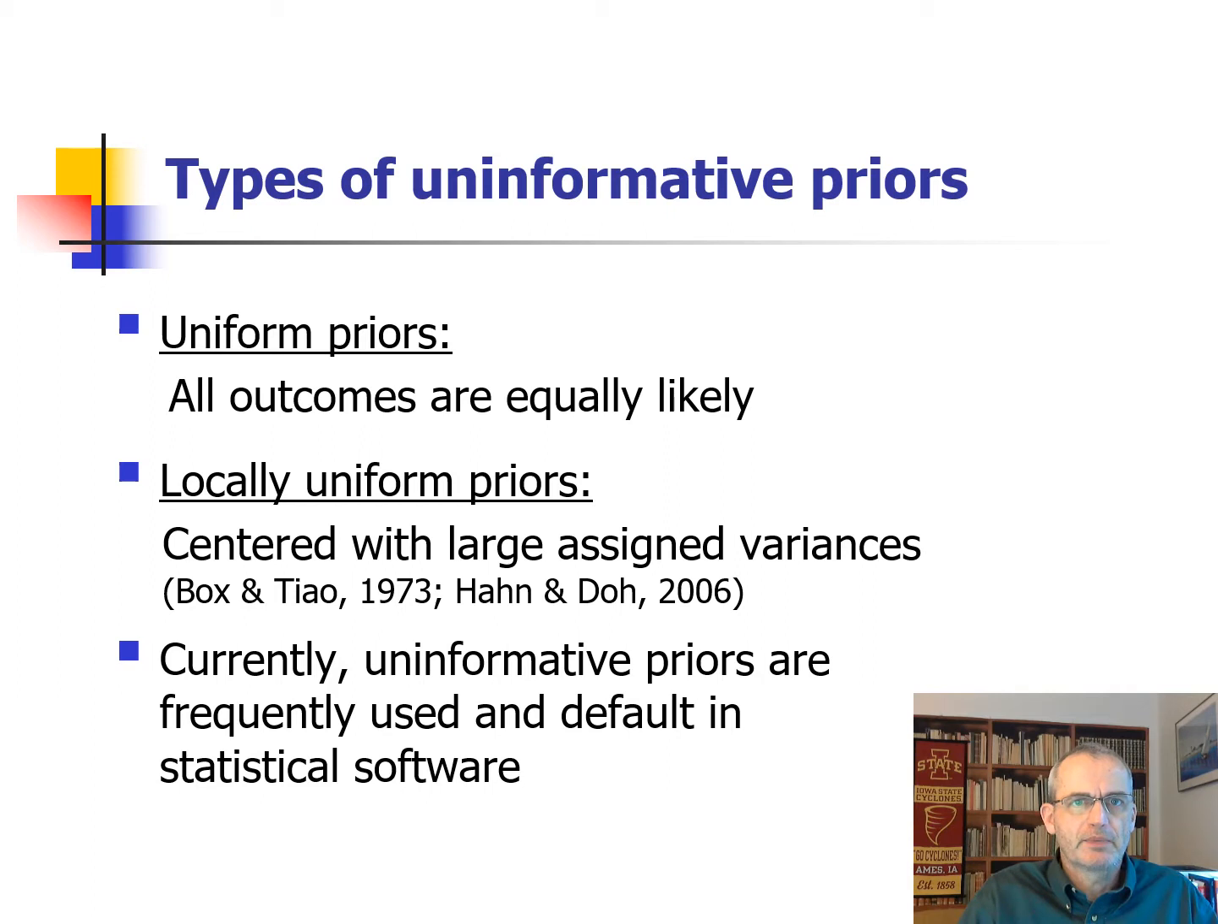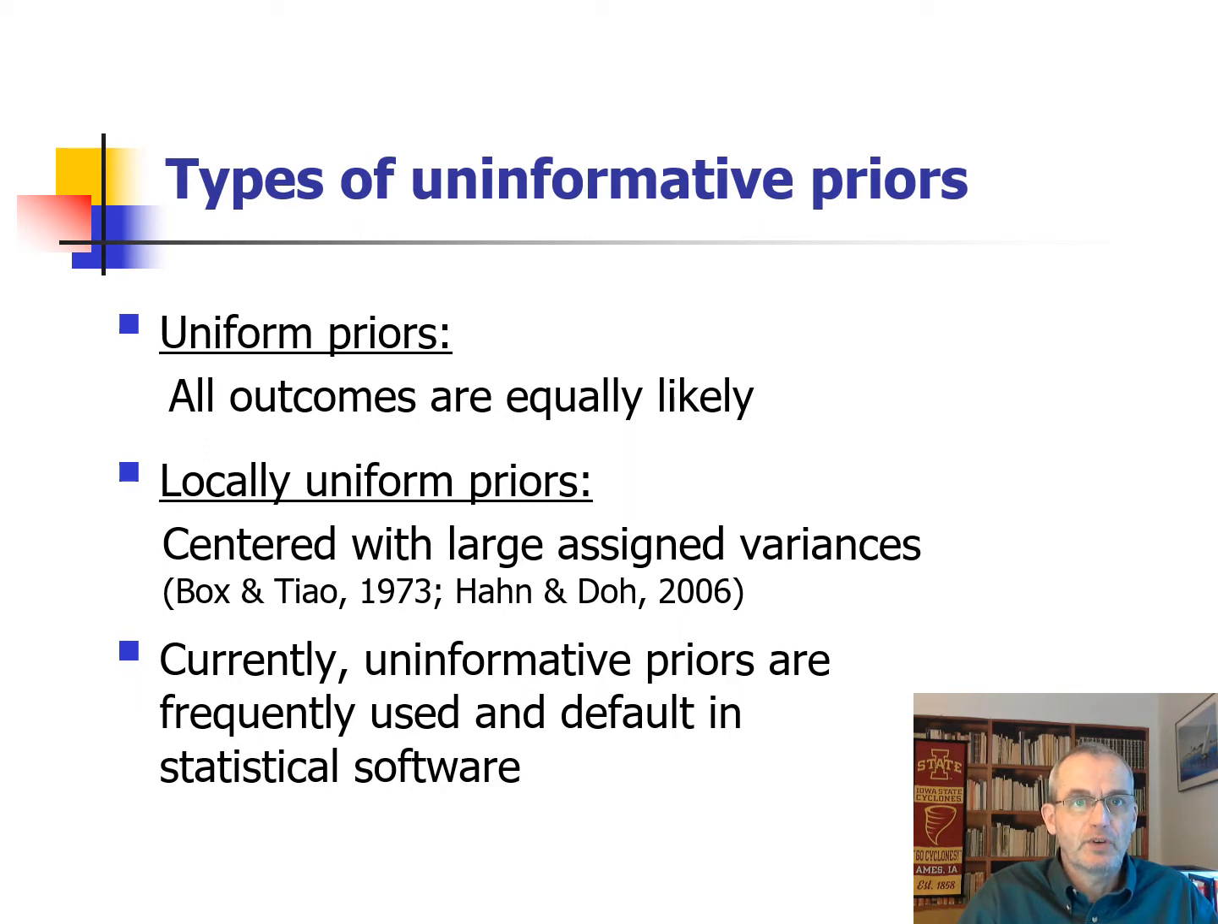There are two types of uninformative priors. Uniform priors assume that all outcome values have exactly the same probability to occur. Locally uniform priors, in contrast, are centered on a most likely parameter value, but assume very large variances. For example, a locally uniform normal distribution would have extremely thick tails.